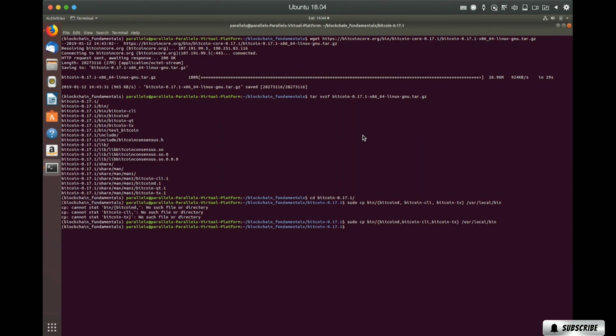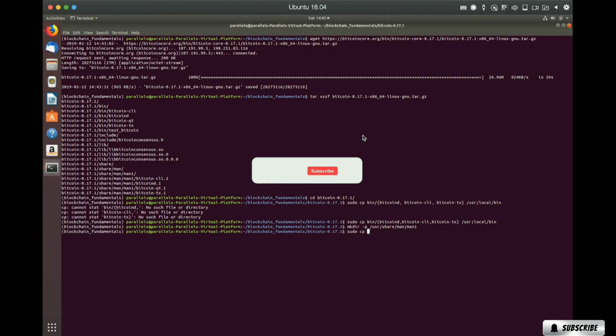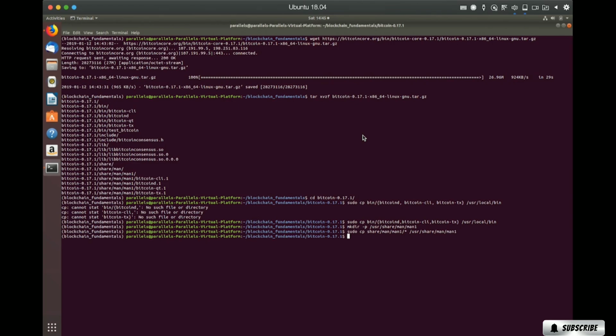And then let's go ahead and make a directory for these man pages. We will install them in /usr/share/man/man1, and we'll copy those man files over. Okay. Well, now that we have Bitcoin Core installed, let's go ahead and run it.